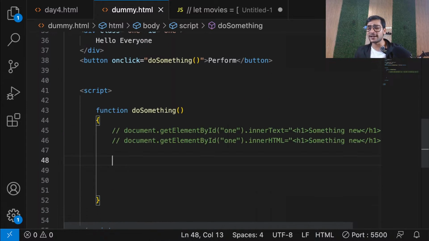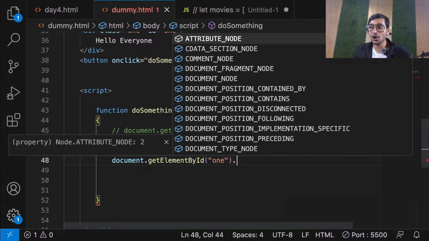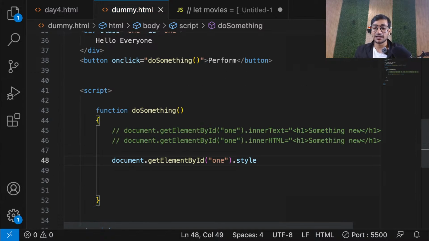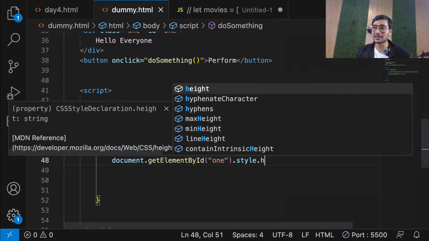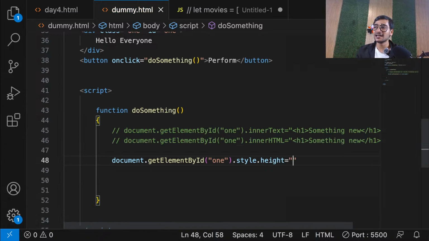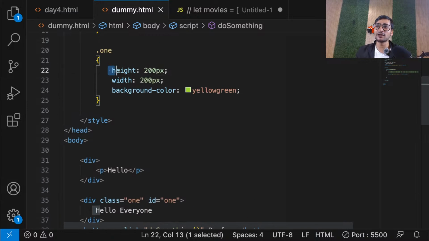Again, whatever you want to do, guys, the first thing is to select the element. So first select, document.getElementById. I got the element. Now what do you want to do? Do you want to change this text? Use innerText, but no, I don't want to do that. Do you want to put some HTML content in it? Use innerHTML, but no, I don't want to do that. Do you want to change CSS? Yes. So .style, then .any CSS property that you want to change, guys, any property. So I want to work with height. So height equals, initially when I created it, it is having 200 pixel.